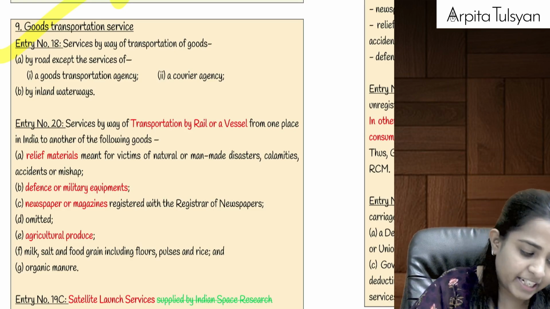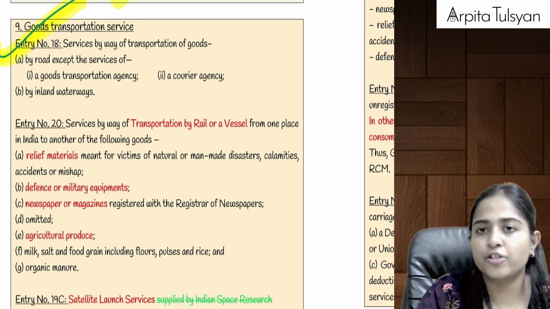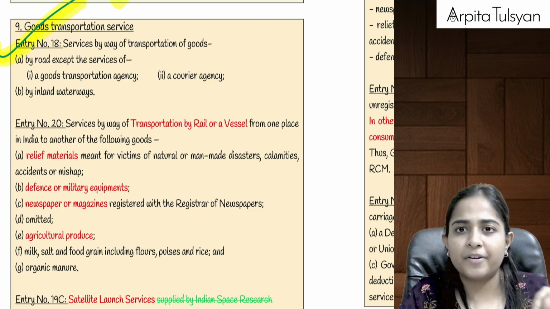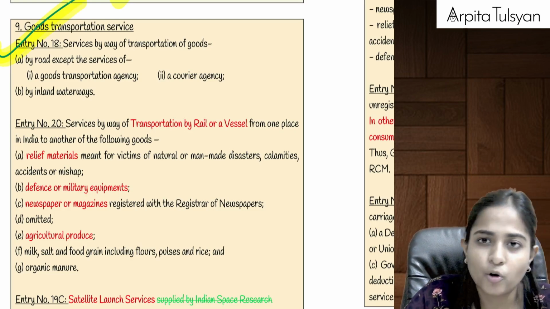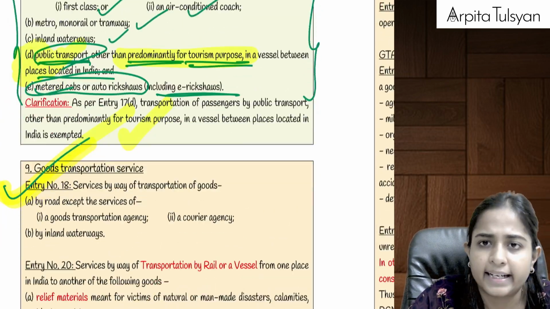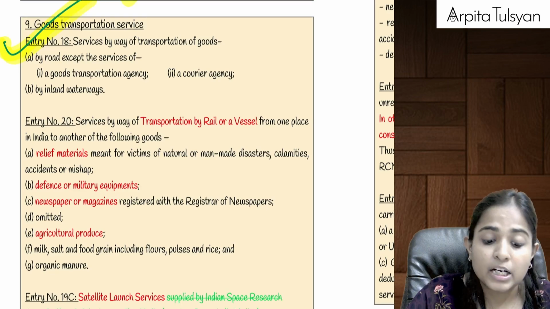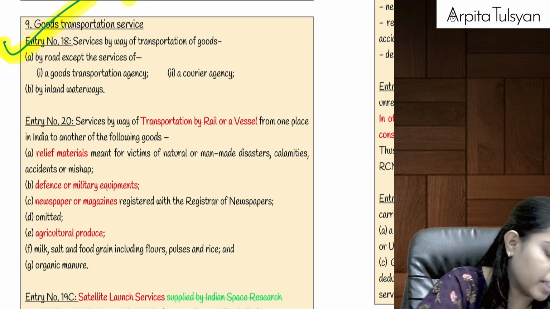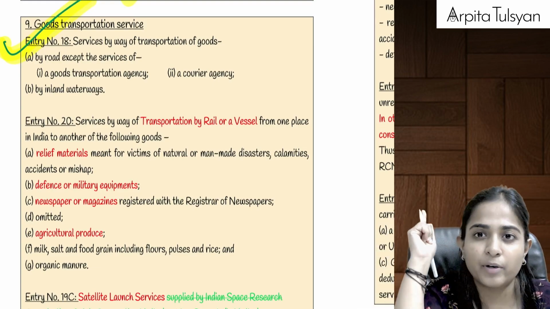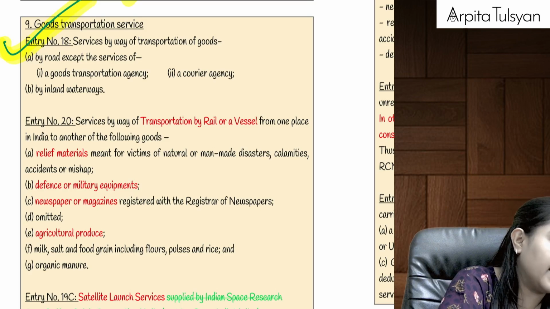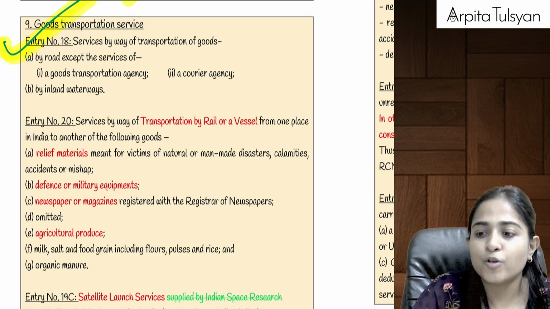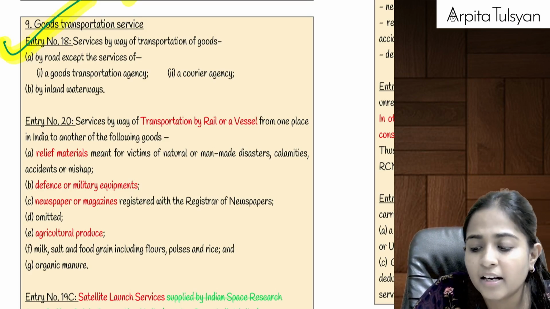Chalo, let's go to the next type of service, that is your goods transportation service. Before this, we discussed passenger transportation service, where travel by air, non-AC stage carriage, non-AC contract carriage, metro, mono, railways, inland waterways, etc., was considered. Now we are talking about goods transportation services. Any services provided by government, try to recollect, in relation to transportation of goods or passengers, was always taxable, and that was taxable under forward charge.